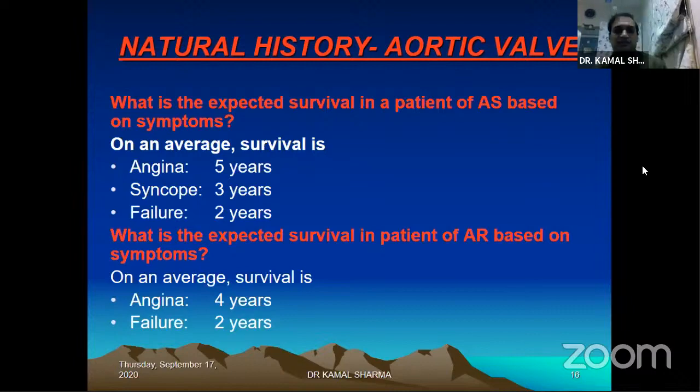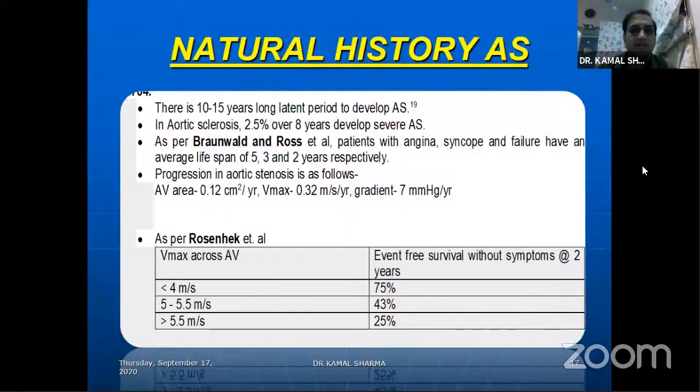Again, you probably think that you're dealing with some... So symptomatic AS actually tends to worsen and progress rapidly. As you know from the natural history of AS, in 10 to 15 years, once the latent period is gone, 2.5% over 8 years will develop severe AS. And in the Grunwald-Ross series, patients with angina, syncope had a median survival of 5, 3, and 2 years.